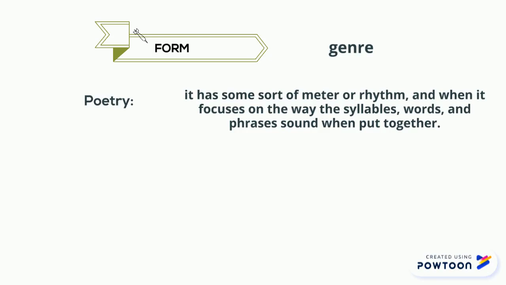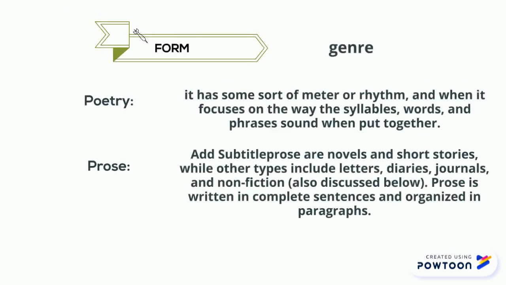Prose includes novels, short stories, and any other type of writing, including letters, diaries, and journals written in prose. Prose means complete sentences in organized paragraphs. Then we have drama, which is any text that can be performed on a stage.